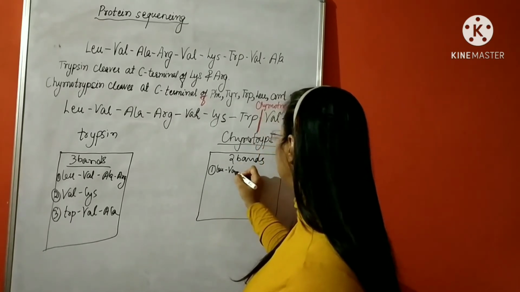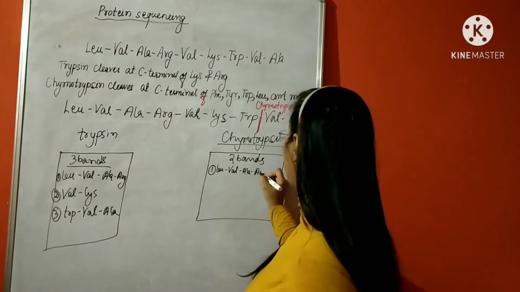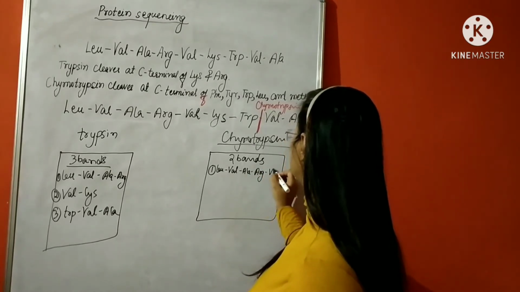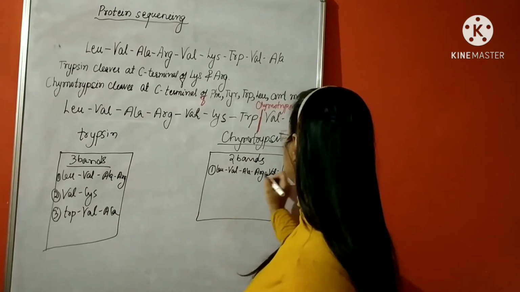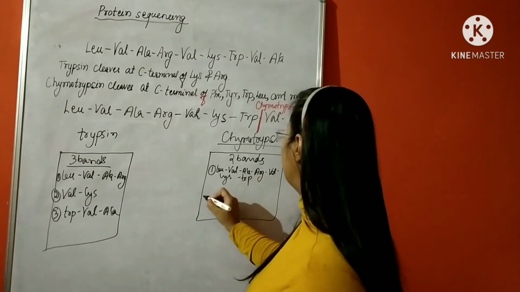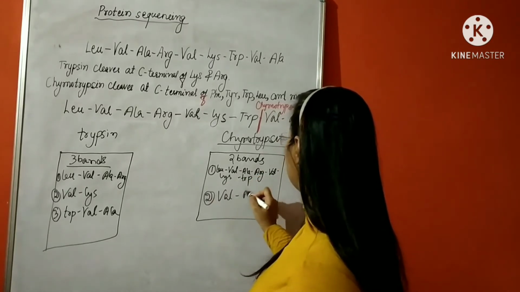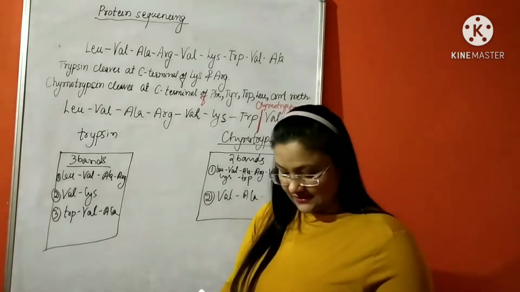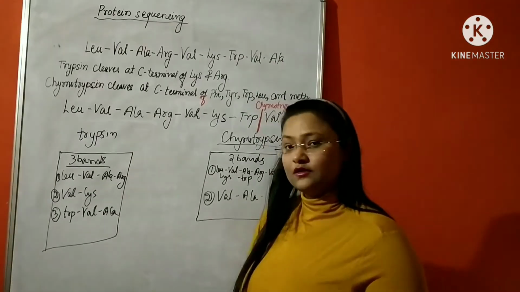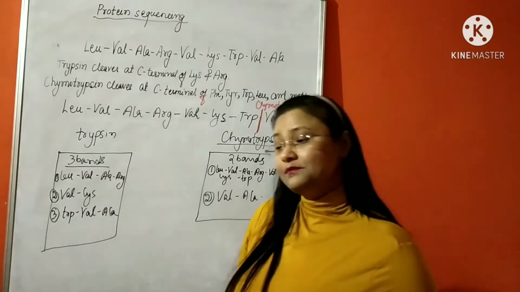Leucine, valine, alanine, arginine, valine, lysine and tryptophan. This is one band, this is one peptide, and this is another one, valine and alanine. So that's how we can find out where exactly they cleave and how many bands they produce.